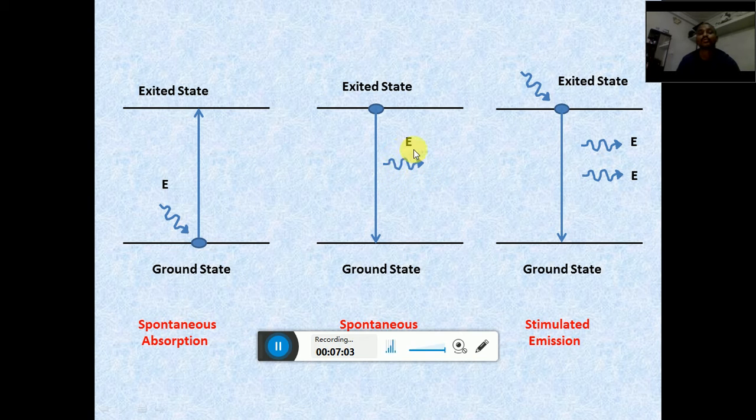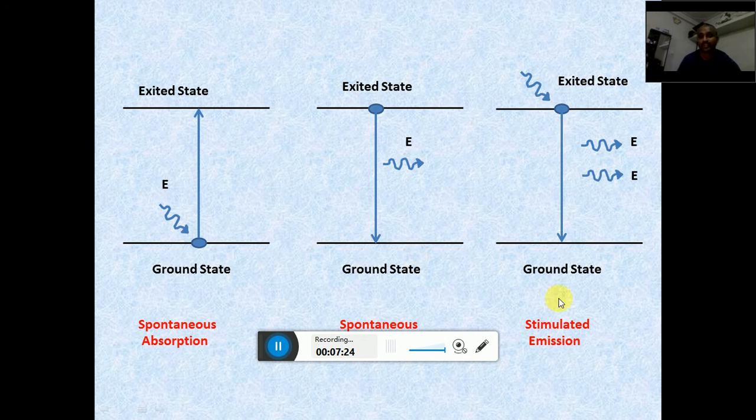This photon has energy equal to the energy difference between these two energy levels, and it has parameters, wavelength and frequency, in terms of that energy. This process is called spontaneous emission.